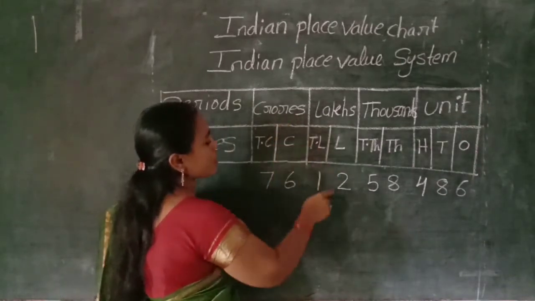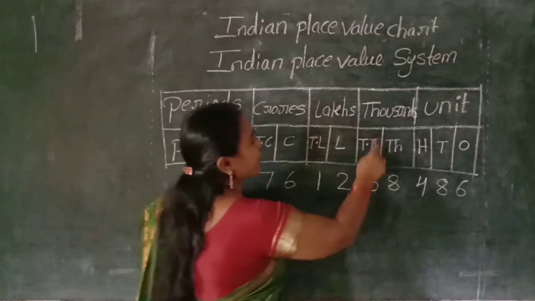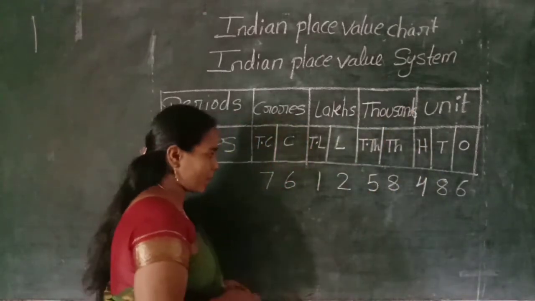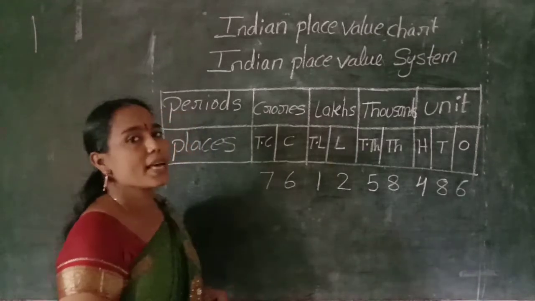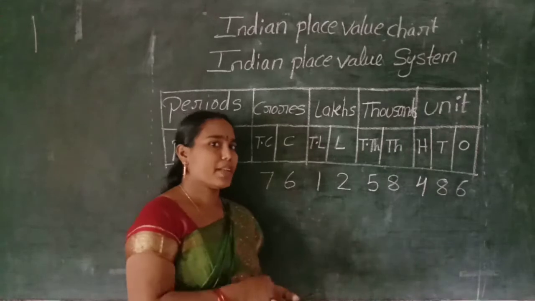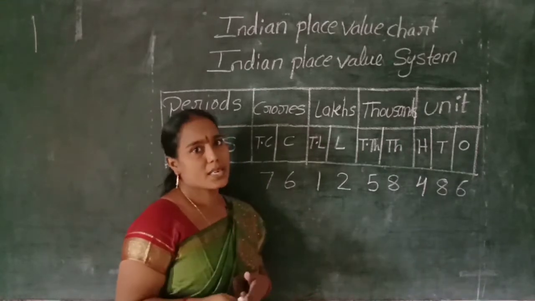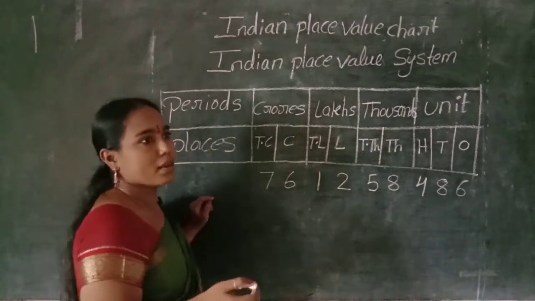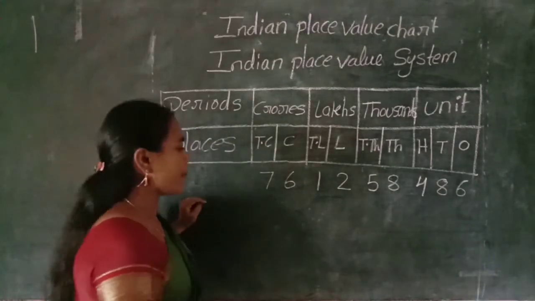76 crores 12 lakhs 58,486. In this way, we can easily read all numbers, even smaller or larger numbers. Okay, children, I will explain. I will give one more example.